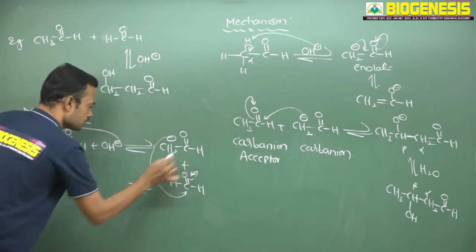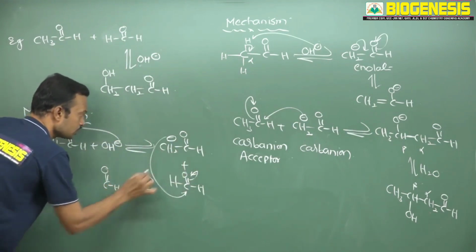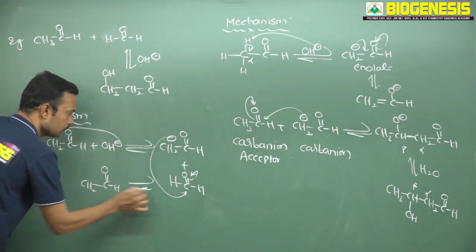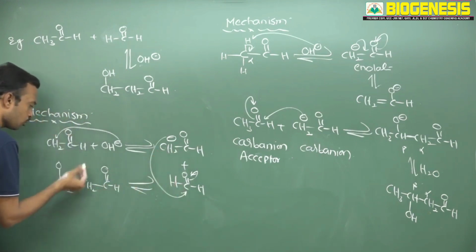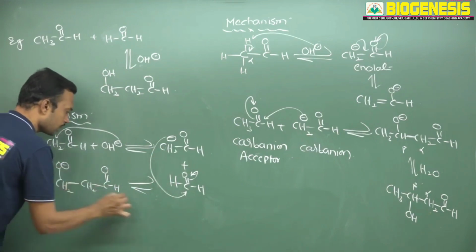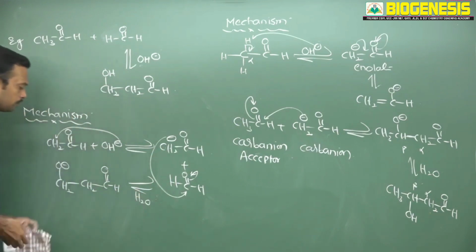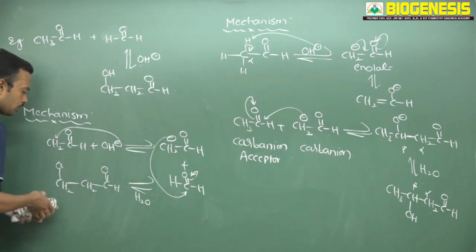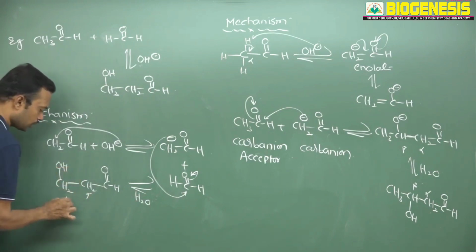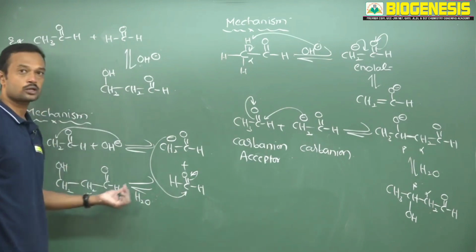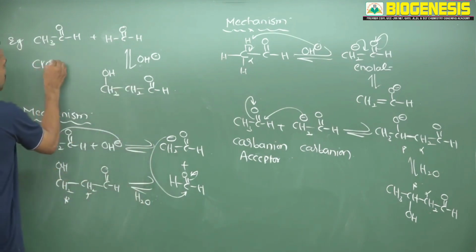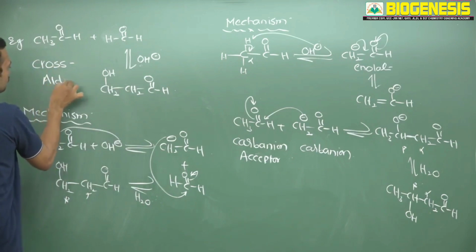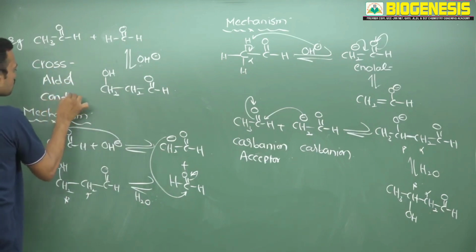Reversibility of reaction. See, this C double bond OH, this CH2 I am writing as it is. Now this will attack on this carbon. This is CH2, finally you will get O minus. So after getting this O minus, add a proton from the solvent medium, finally you will get OH here. Okay, so this is alpha and this is beta. So beta hydroxyaldehyde is nothing but an aldol condensation product. This is called cross aldol condensation.